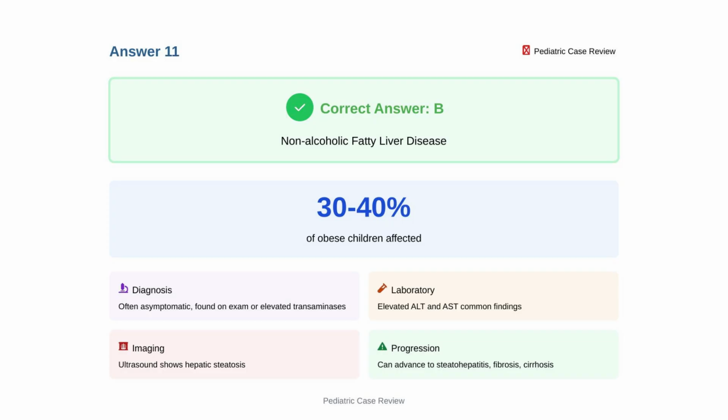This affects 30 to 40% of obese children and is often asymptomatic, discovered during physical examination or through elevated transaminases. Hepatomegaly indicates significant fat accumulation. Without intervention, this can progress to steatohepatitis, fibrosis, and eventually cirrhosis. Ultrasound and liver function tests help confirm diagnosis.